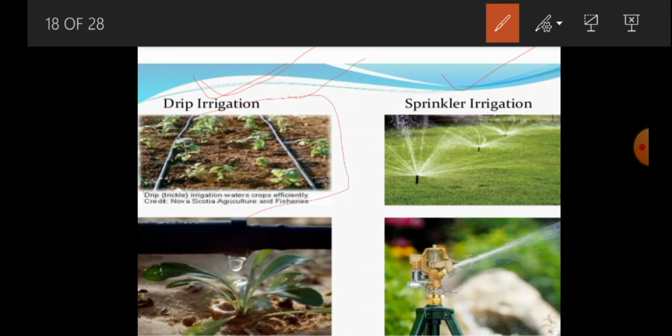Drip irrigation is one of the modern methods of irrigation in which water falls drop by drop directly to the plants, near the roots of the plants. Water falls drop by drop with the help of this very important system, which we call drip irrigation.